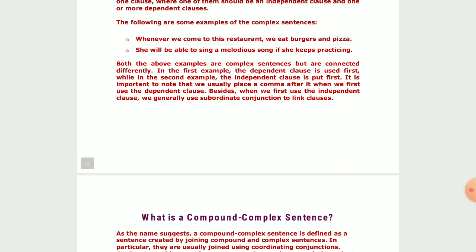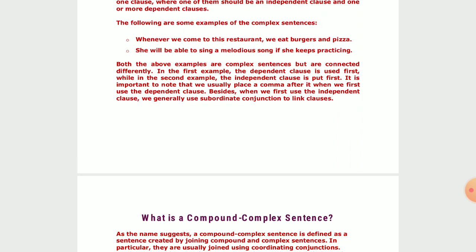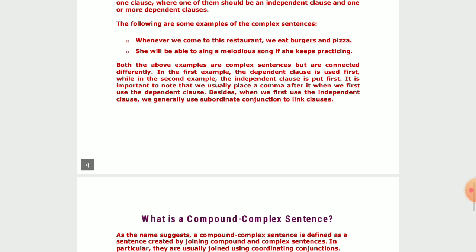Moreover, it is important to note that we usually place a comma after it when we first use the dependent clause. Besides, when we first use the independent clause, we generally use subordinate conjunction to link clauses. Remember this, in case of independent clause, generally we use subordinate conjunction to link the clauses. So this is something you should all know about.